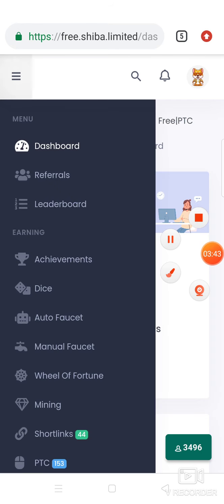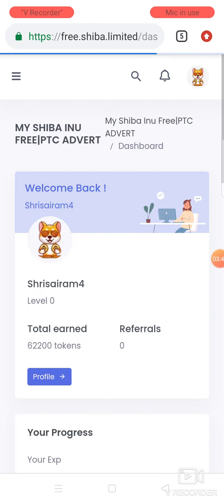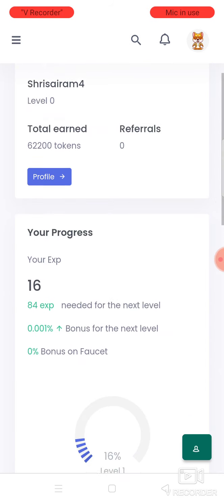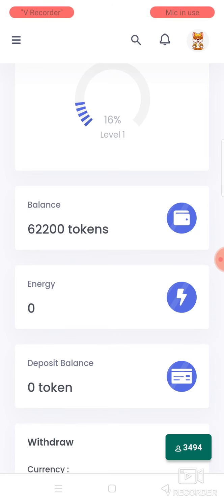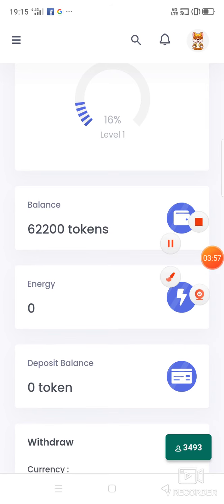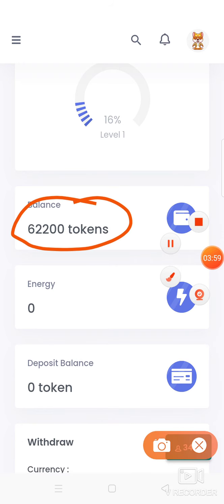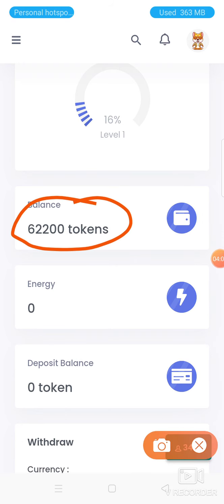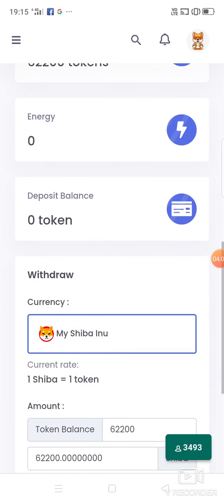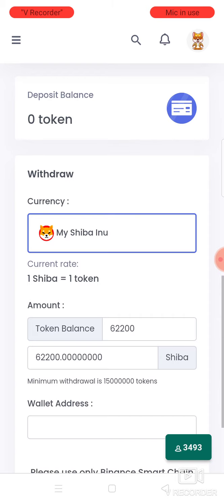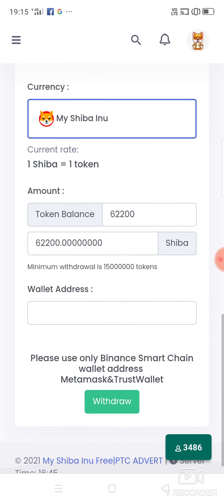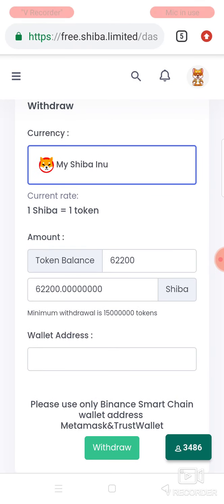Now over here on the dashboard you can see how much I have earned, how much I have earned in one day. I got 62,000 tokens, 62,200 tokens. These are the tokens I have earned by watching PTC ads, and I got no energy right now. But I will show you how I have collected these tokens.